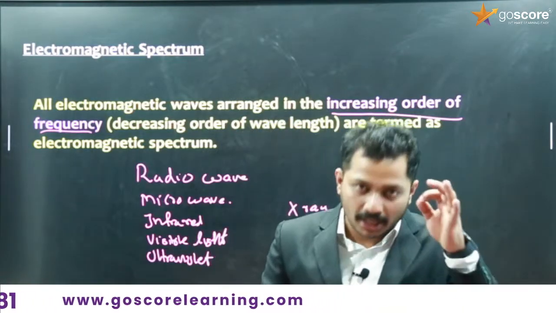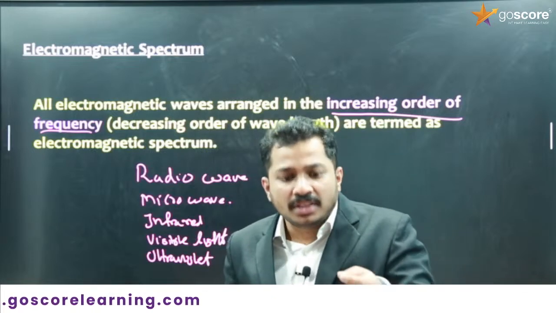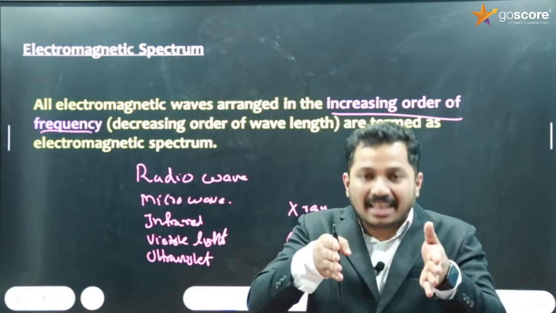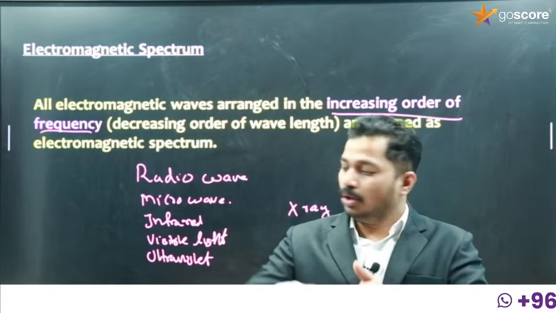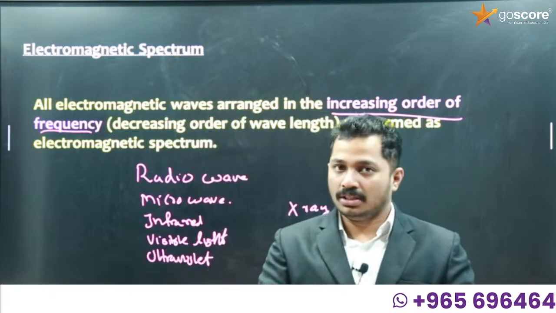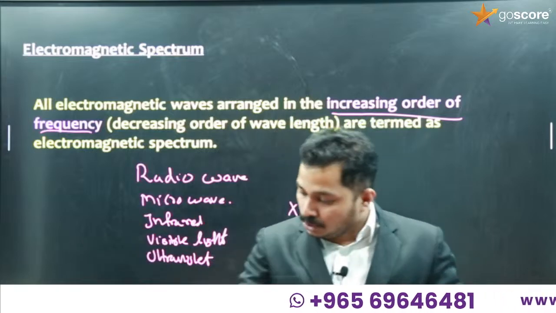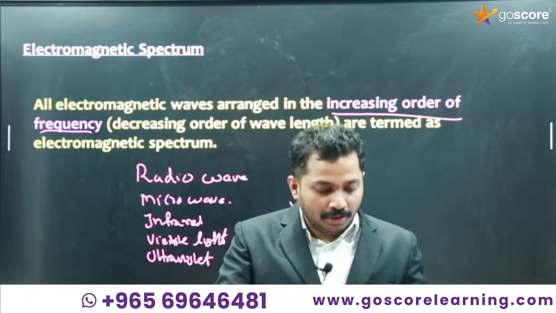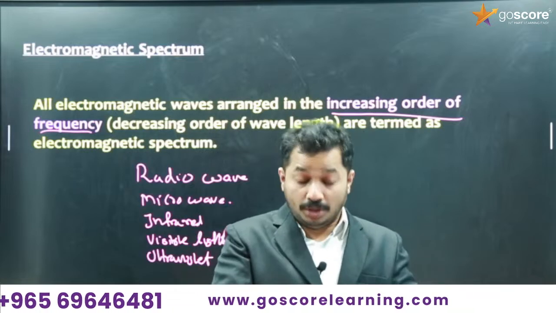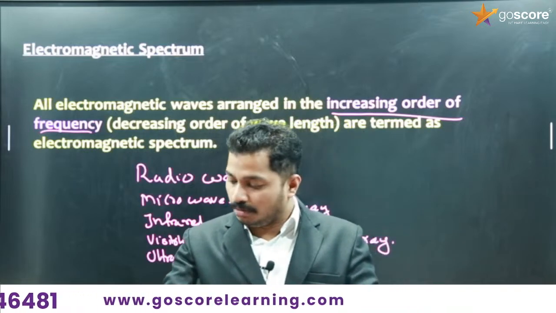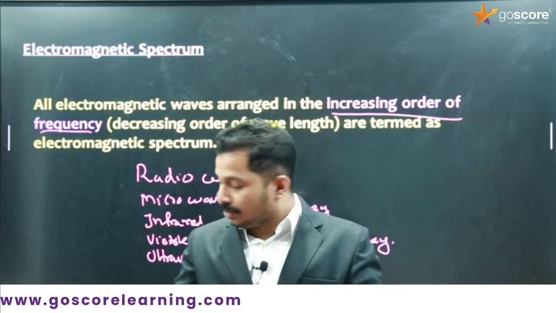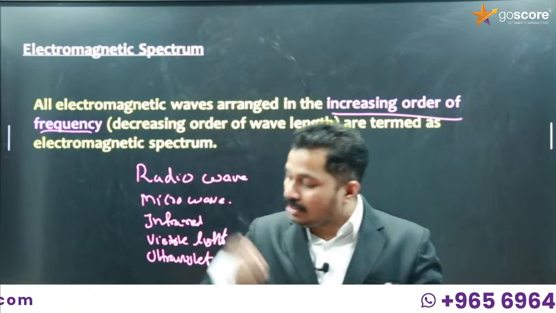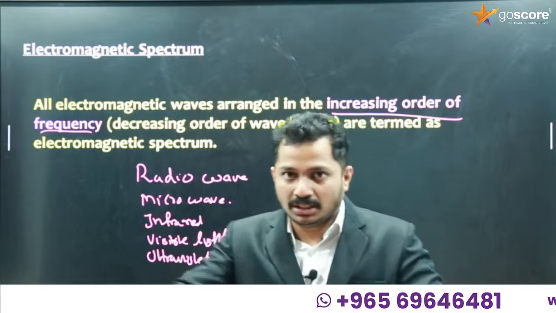As you know, there is no discrete separation between a radio wave and microwave. It does not suddenly change from radio to micro or micro to infrared, so we can only mention a range. The frequency of microwave is greater than radio wave, but the transition is gradual.